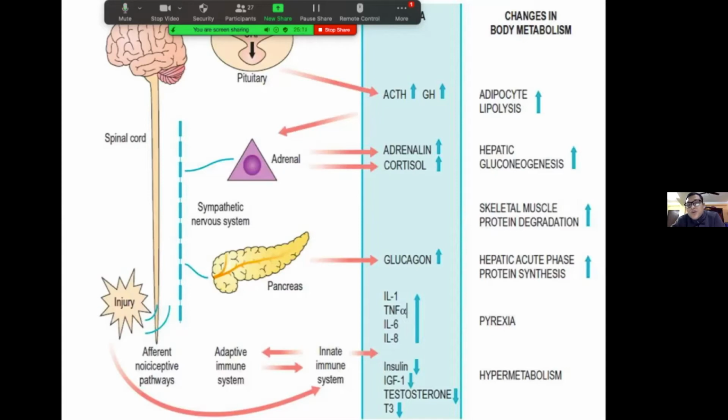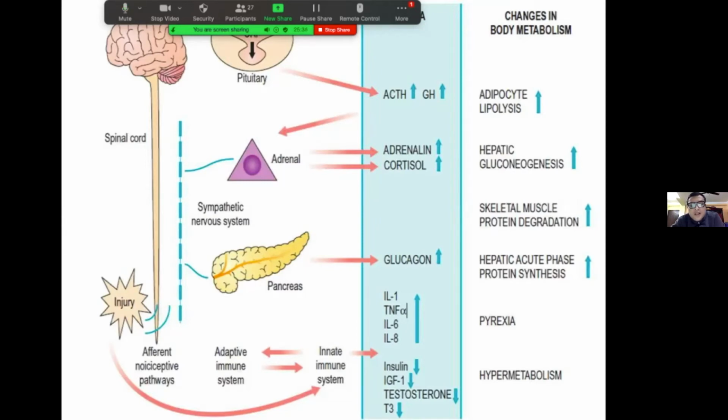These two hormones work in concert to change the body metabolism. That is, they increase adipocyte lipolysis and increase hepatic gluconeogenesis. These are all to increase the peripheral glucose concentration. This is because in the early phase, our body will be more concentrated on survival of the vital organs, which are glucose dependent.